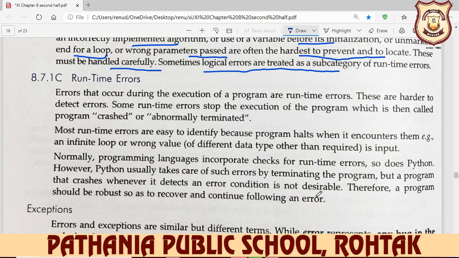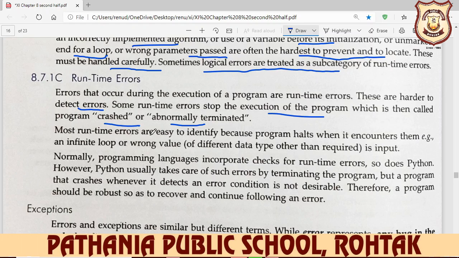So what do you mean by the runtime error? Runtime errors occur during the execution of a program, and they are harder to detect. Some runtime errors stop the execution of the program, which is then called a program crash or abnormal termination. For example, you divide any value by 0, so this is the wrong way. This type of error is your runtime error.